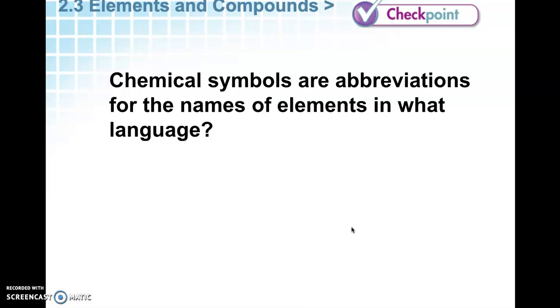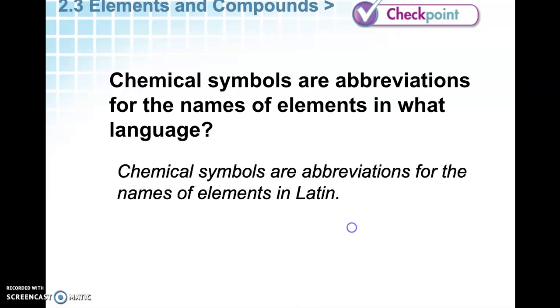Chemical symbols are abbreviations for the names of elements in what language? Latin. It comes from Latin. And that was the language that was spoken by people in Europe at that time. And that was a common language.